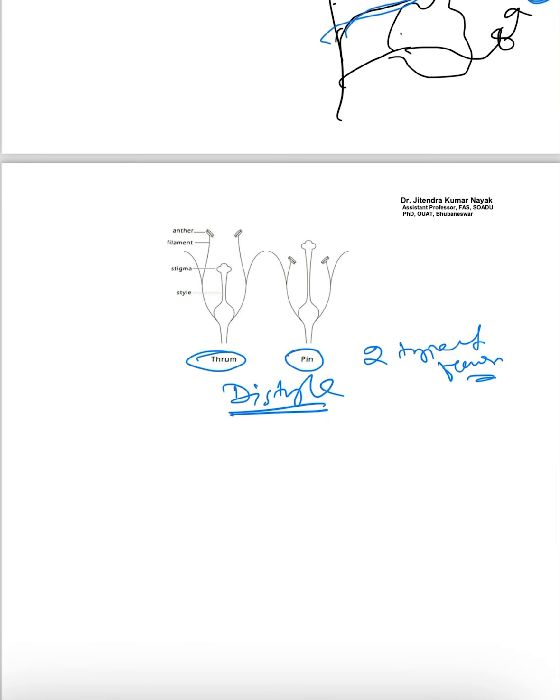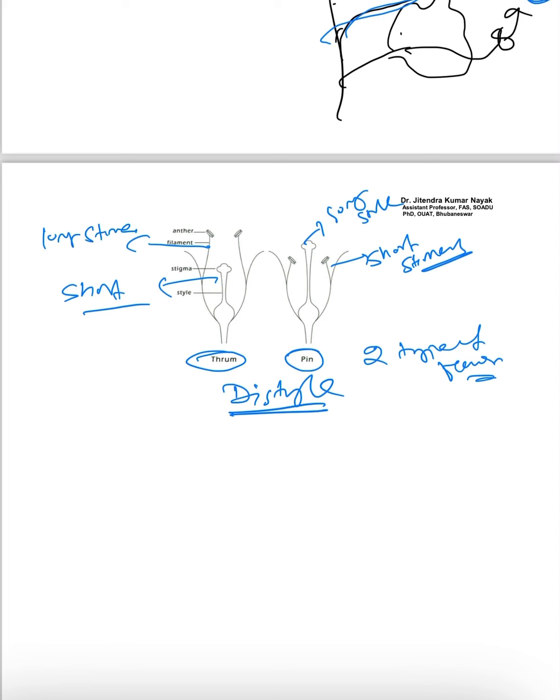In the pin type of flower, there is a very long style but very short stamens. The opposite is the case in thrum type, which has a very short style but long stamens.